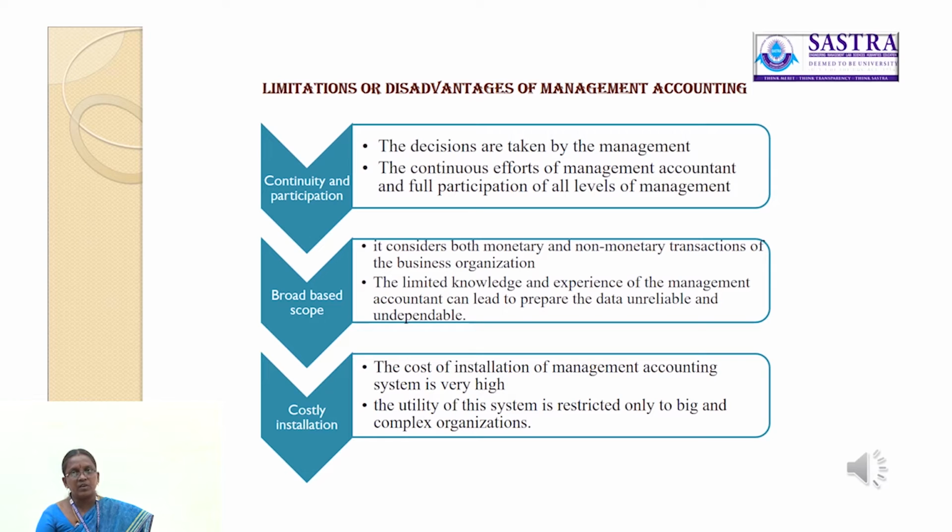The continuous efforts of the management accountant and full participation of all levels of management are essential for successful operation of the management accounting system.